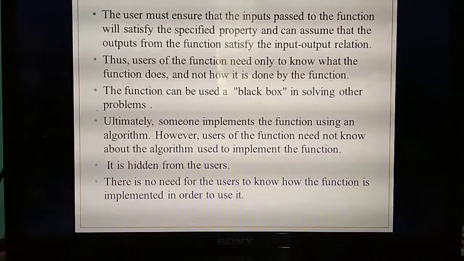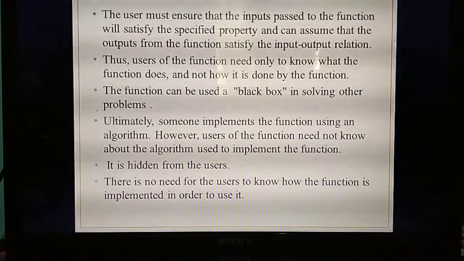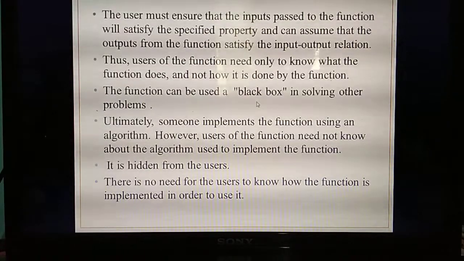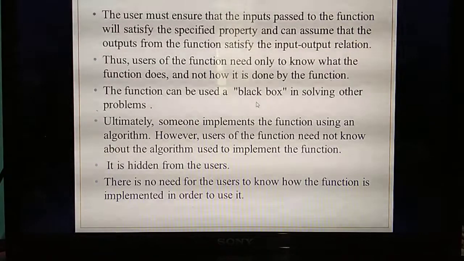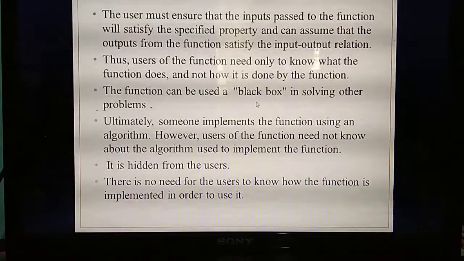Okay, if you are going to write the function, we can know what the function needs to do. If you are adding two numbers, you know these two numbers will be added and give the result. Likewise, if you are writing some function, you should know what the function will do, or what output the function will give. Each function you can treat as a black box, meaning inside a rectangle box. That only we call a black box. The user need not worry about how the function is implemented, but only should know where to use the function.